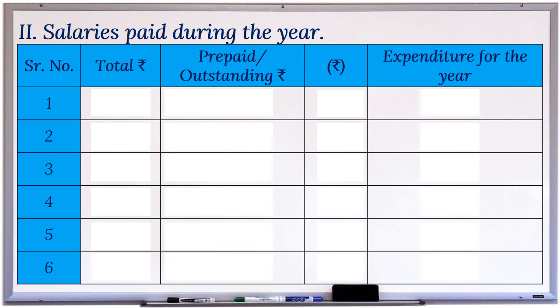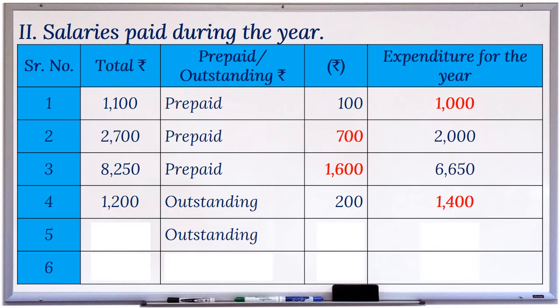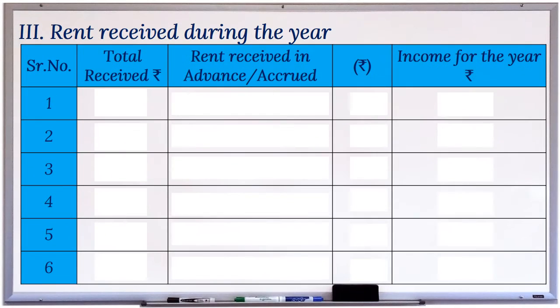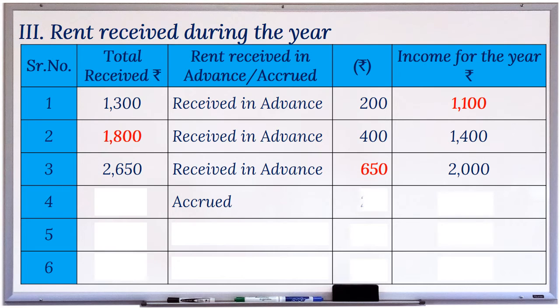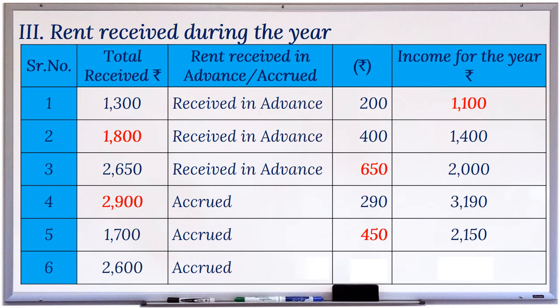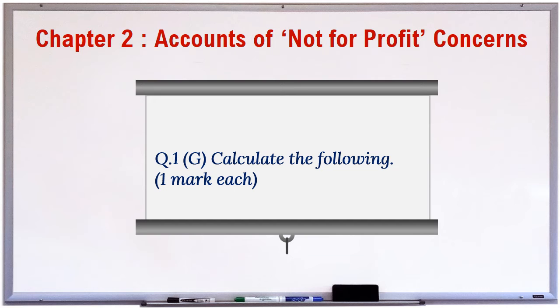Salaries paid during the year. Table 3. Rent received during the year.